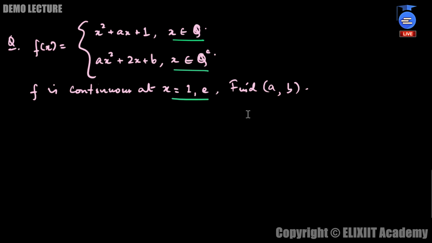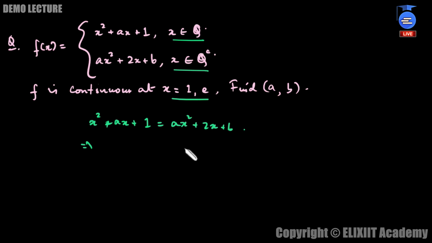Okay. So what do I do? First of all, we know that this function is continuous when both of these branches are equal. When both of these branches are equal, then only you will find the function to be continuous. So we first equate these two: x square plus ax plus 1 equals ax square plus 2x plus b. And f is already continuous. It's mentioned that f is already continuous at these two values, 1 and e.